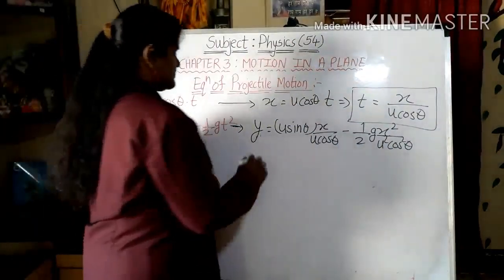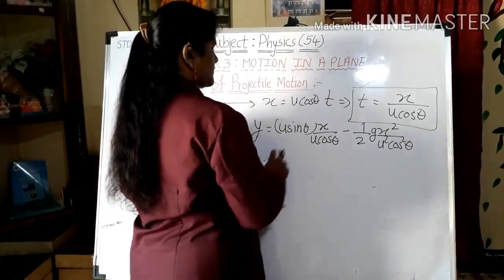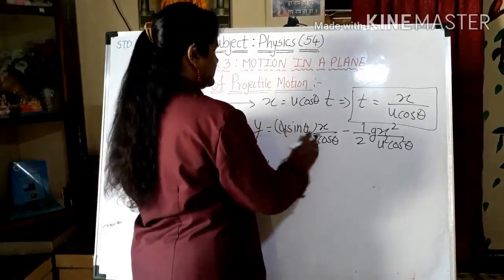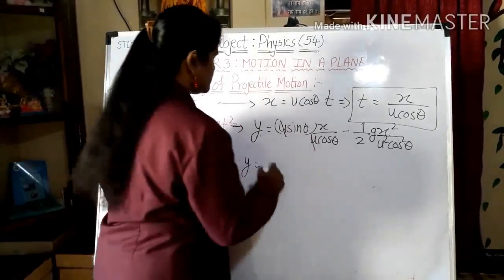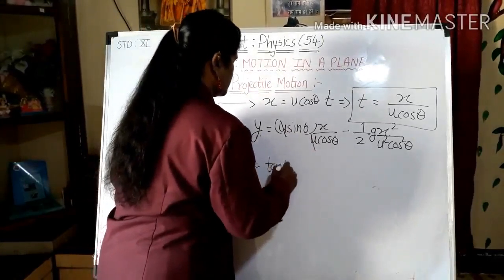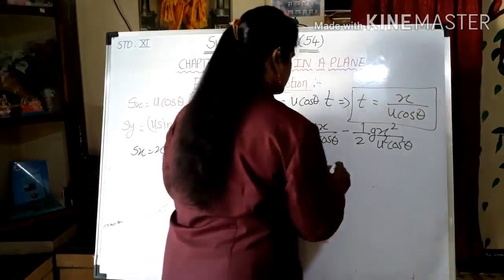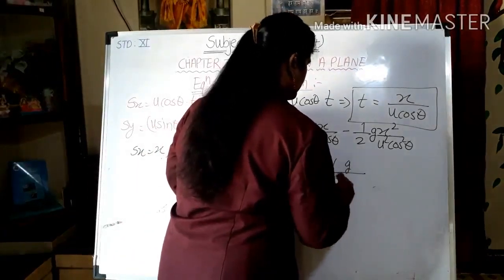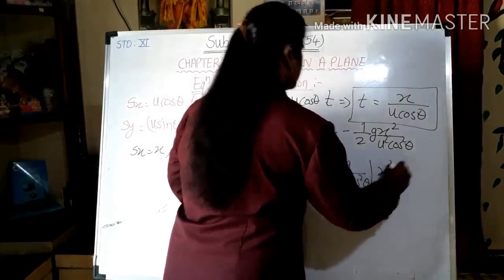Now we will just rearrange. U sin theta, u will get cancelled over here. Sin theta by cos theta is tan theta. Tan theta into x minus half g upon u square cos square theta into x square.